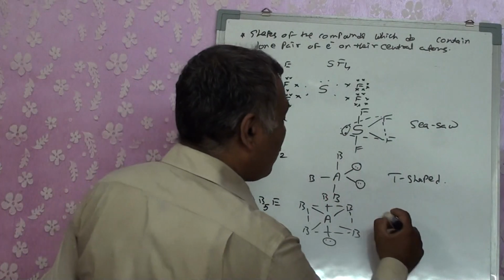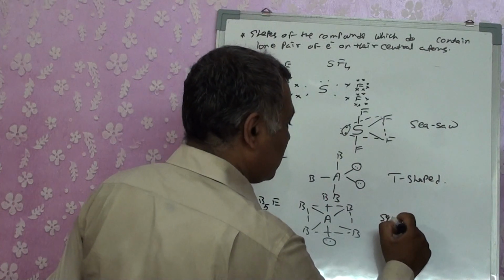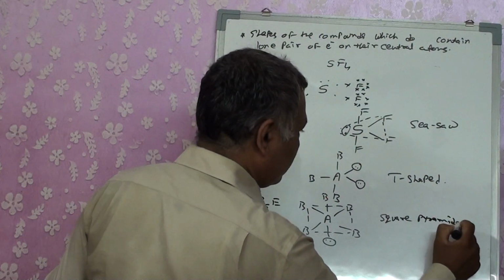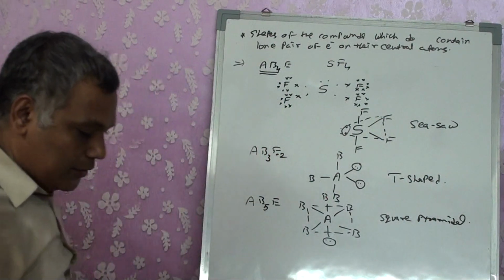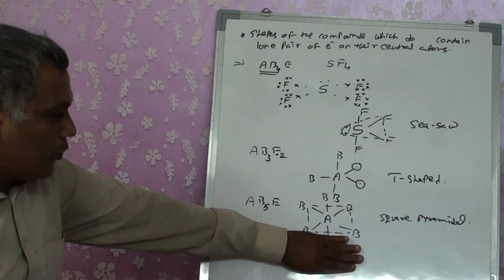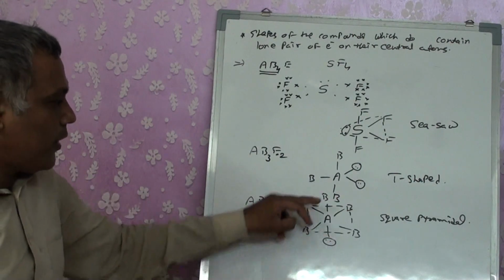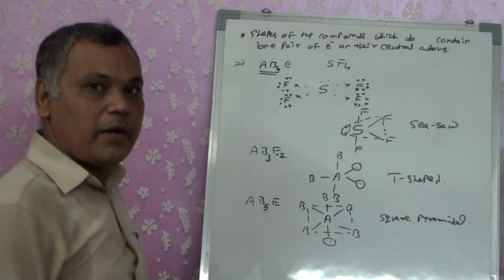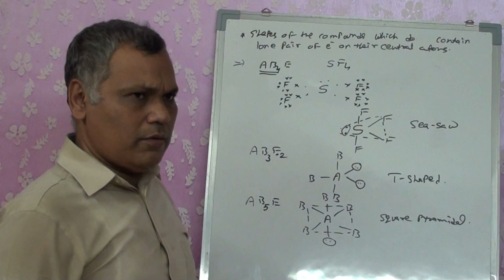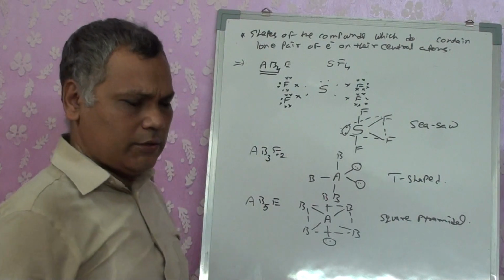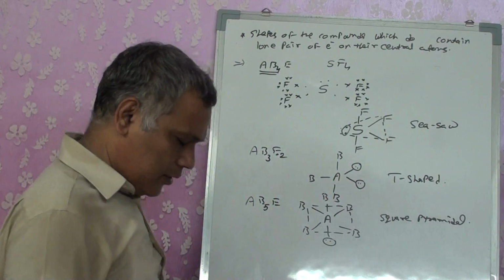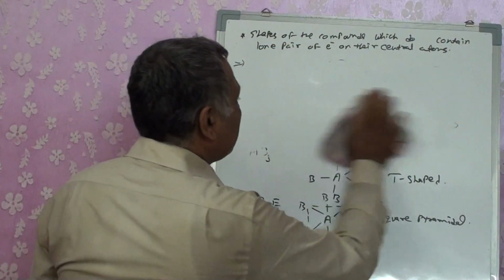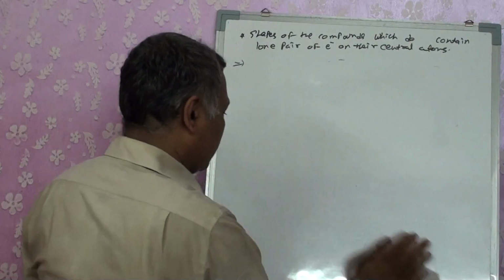But the shape, if I want to write it, its shape is becoming square pyramidal because the lone pair is not considered. So it's a square, and from the top of it, one we are getting. So the shape is square pyramidal, but the arrangement of the molecule you are going to get as octahedral.